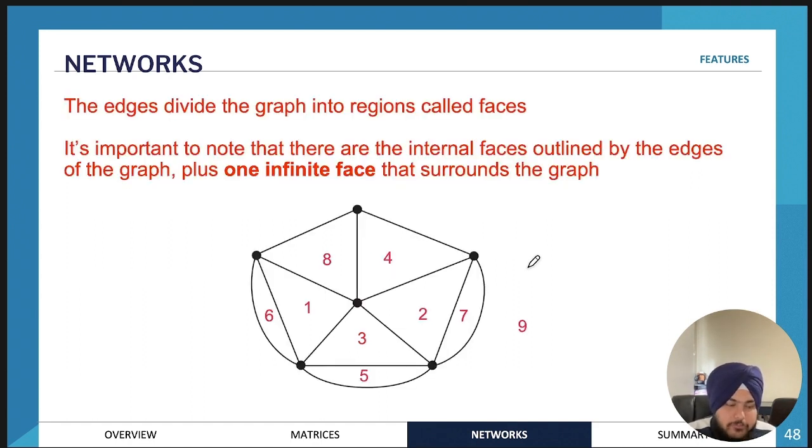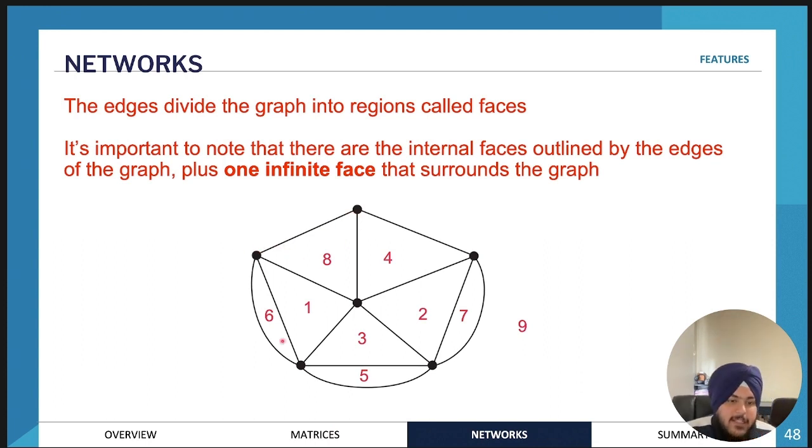Okay. So now we'll have a look at the faces of a network. So the faces are just the regions connecting between connected vertices and edges. So for example, this entire thing over here, so this triangle would be considered a face.